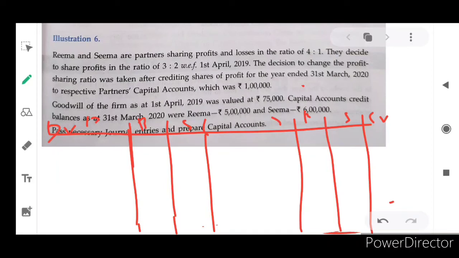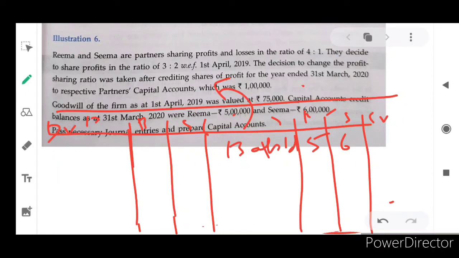Okay. Now this capital account. What is the beginning balance, the opening balance they have given? 5 lakh and 6 lakh, isn't it? Just read out the problem. In this problem itself, they have given their opening balance, 5 lakh and 6 lakhs. So 5 lakh for REMA and 6 lakh for SEMA. Balance brought down.